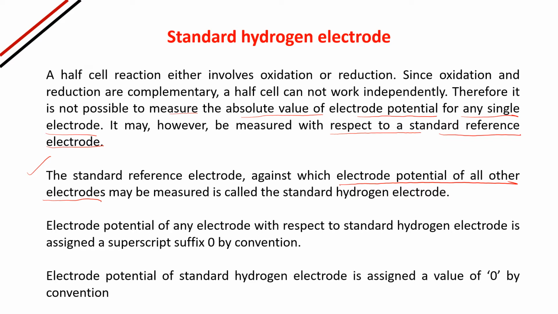Electrode potential of any electrode with respect to the standard hydrogen electrode is assigned a superscript suffix 0 by convention. And the electrode potential of the standard hydrogen electrode is assigned a value 0 by convention.